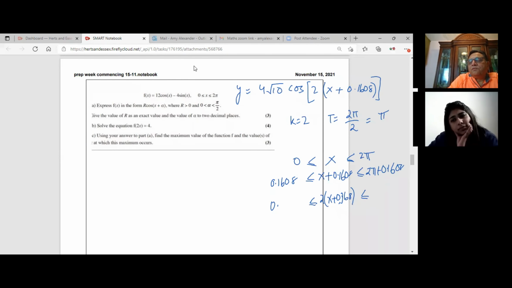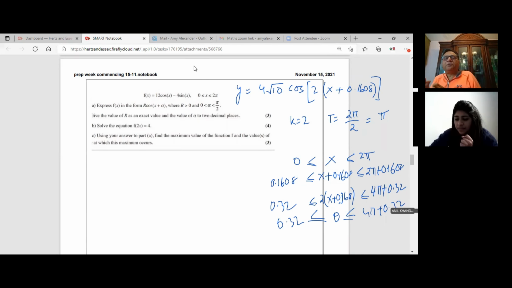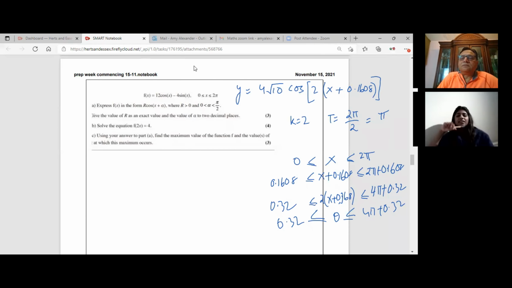So 4 pi plus 2 times this, 0.332 something, so I'm just writing 0.3. Your theta value, which we are trying to figure out, is basically between 0.32 and 4 pi plus 0.32. Do you understand now? Since it's shifted by some value, it's really important to change the domain. That is how you'll do it. Anyway, we got our answers.